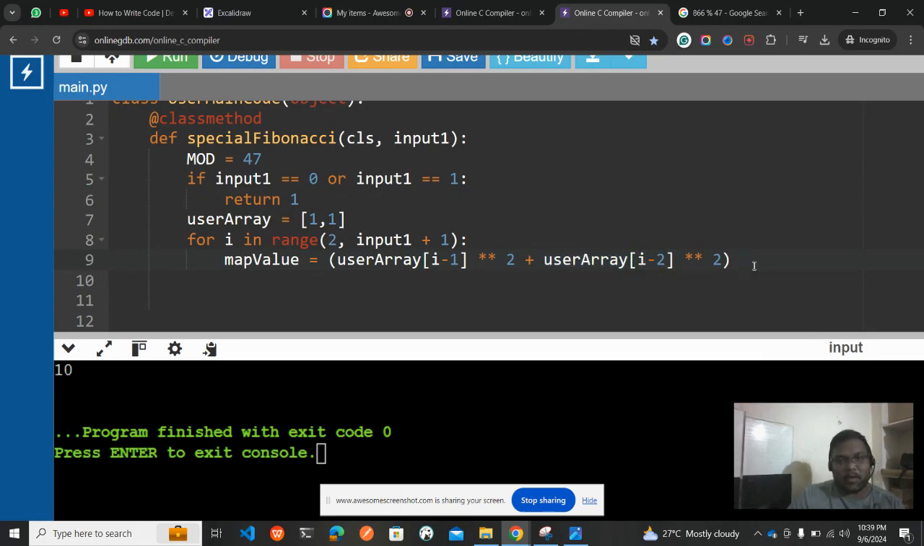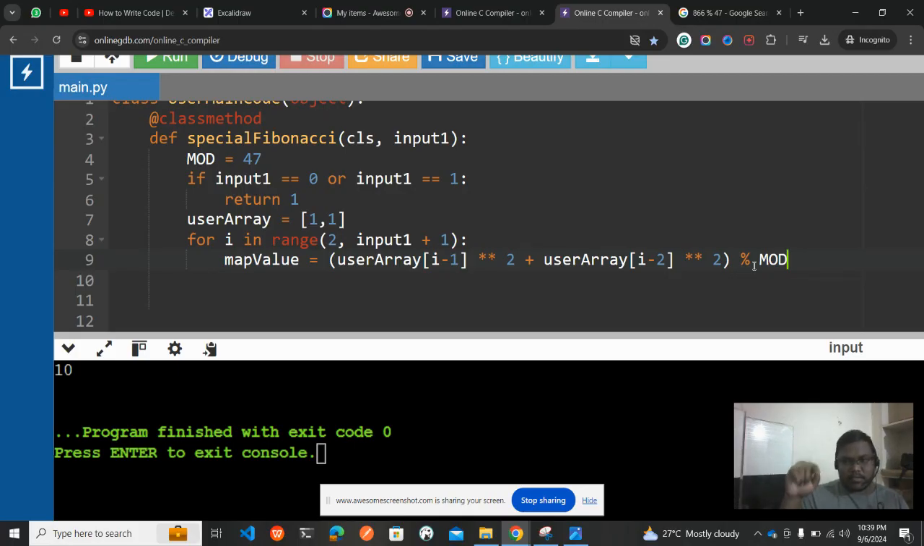And then what I need to do is take the map value. Before that, I will be taking the modulus operator for this. So I will be adding the mod operator, which means every time it calculates a value, it will simply do the mod operation and keep it in the user array. So we are doing all the calculation part, very good.